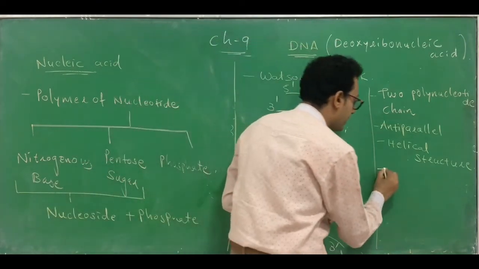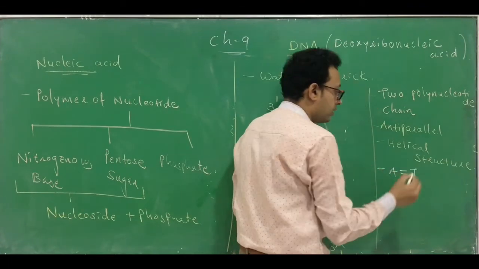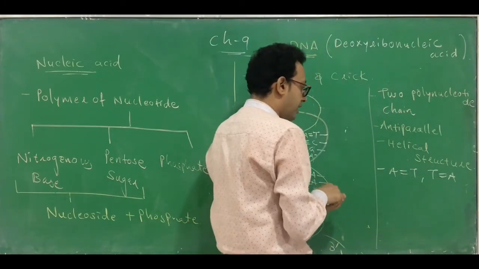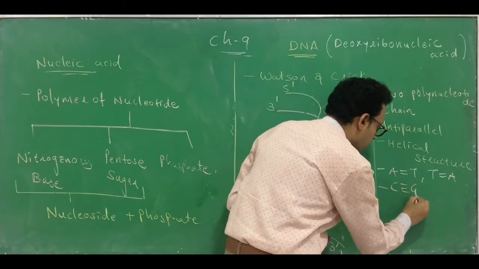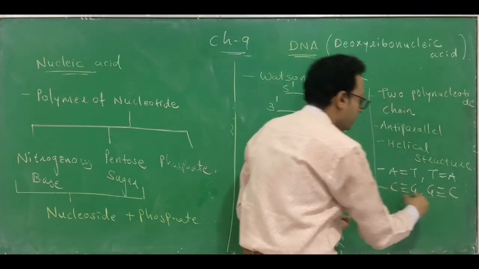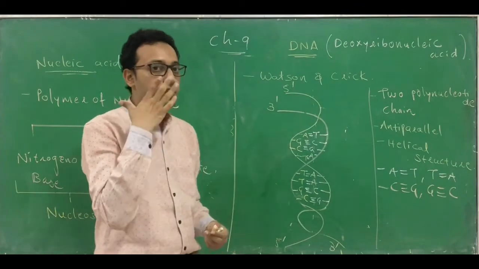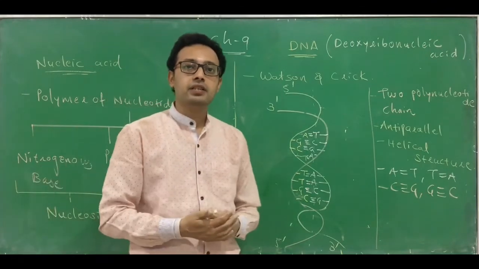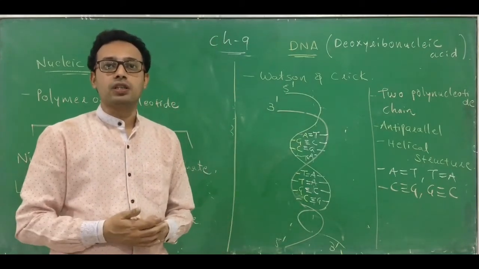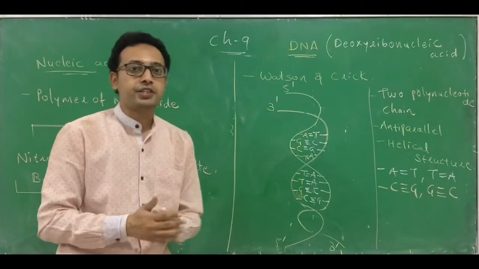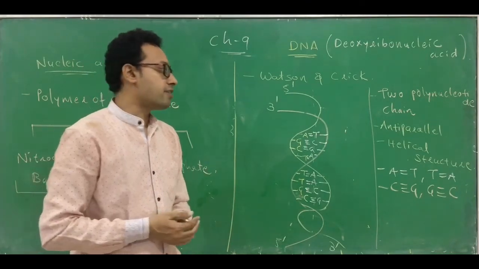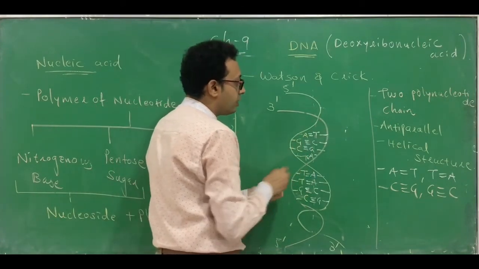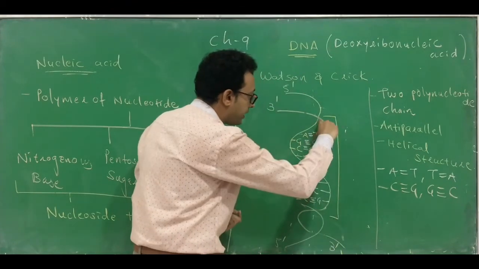So always remember that A combines with T or vice versa. That means T combines with A with 2 hydrogen bonds. The other thing is C combines with G or G combines with C with 3 hydrogen bonds. And you know the full form of A, T, G, C. A means adenine, T means thymine, G means guanine and C means cytosine. You can also bifurcate which are the purine nitrogenous bases and which are the pyrimidine nitrogenous bases. Now if you see, this is the length of one helix. See, it will start from here.